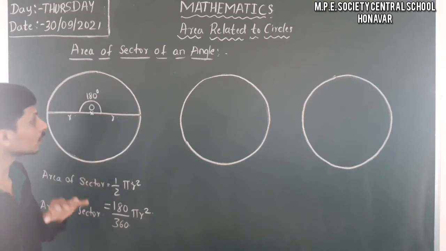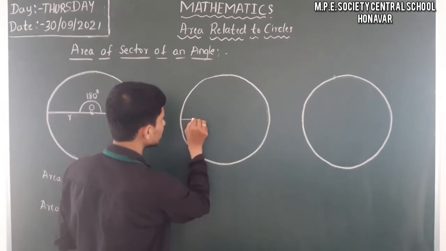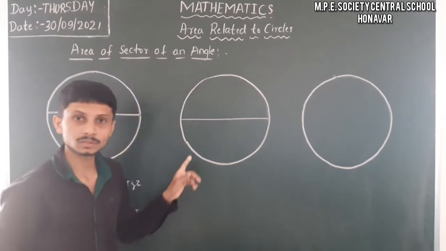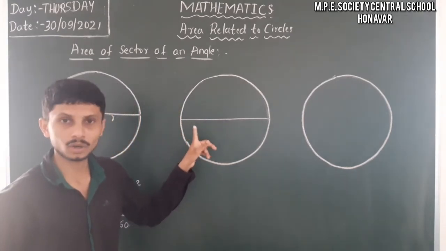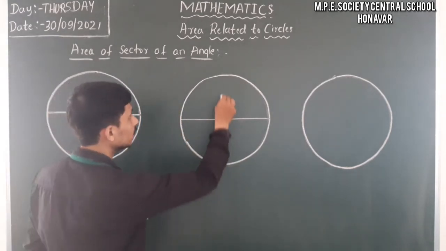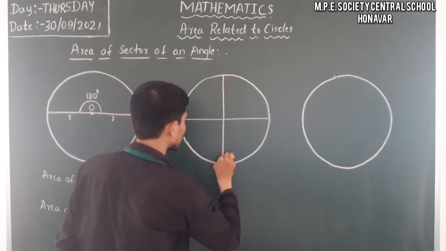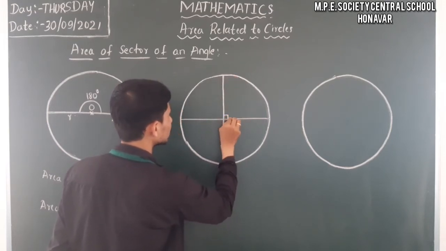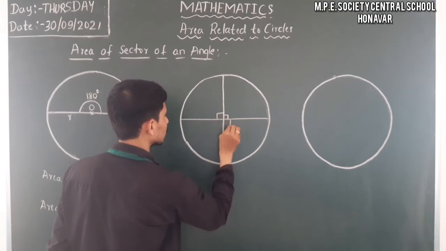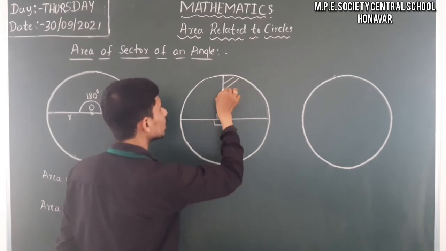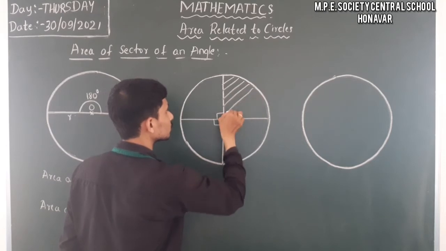And then when we have four equal parts, firstly I am just drawing this diameter. You must draw using a scale. And here I am taking another one, so it's a cross section. It is all the parts. All parts are 90 degrees. If you want to find the area of the sector of this region.